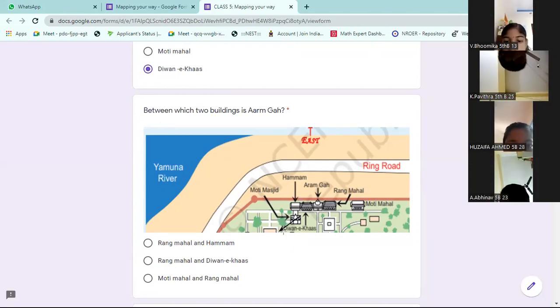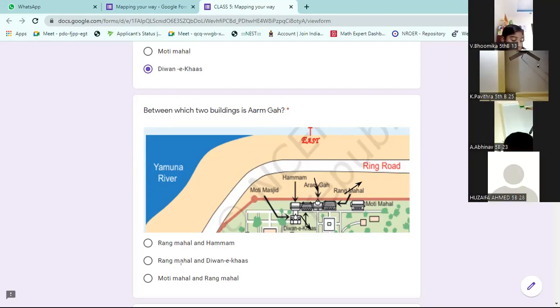Aramgarh is between here. See, Diwane Khas is here, Rang Mahal is here, and in between we have Aramgarh. So between Diwane Khas and Rang Mahal.